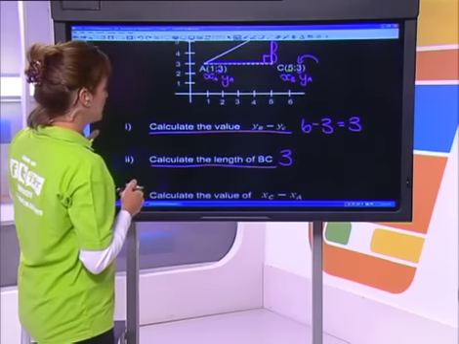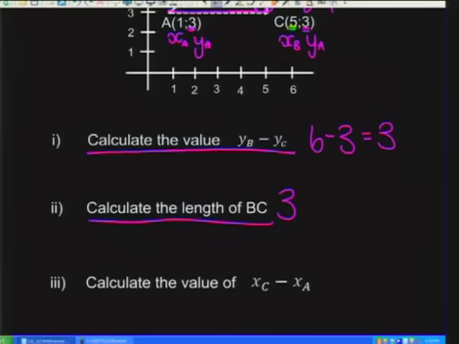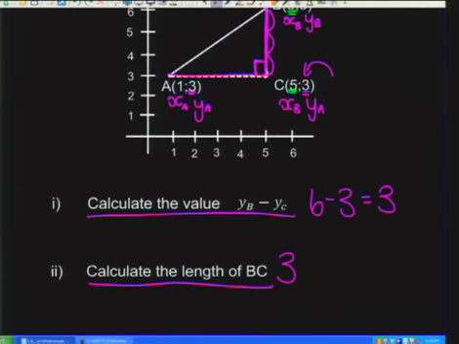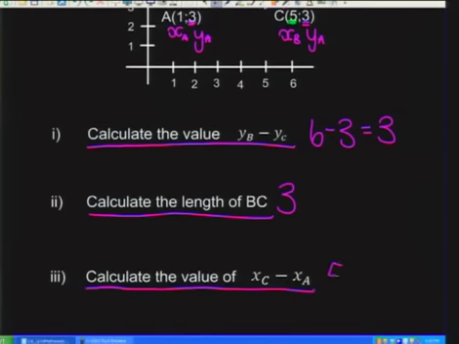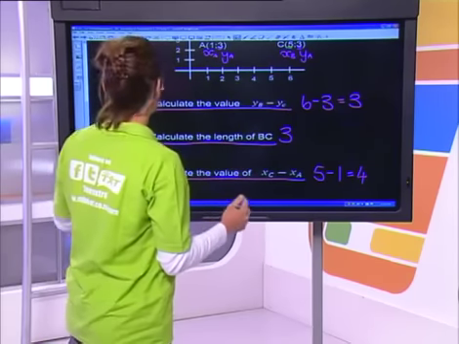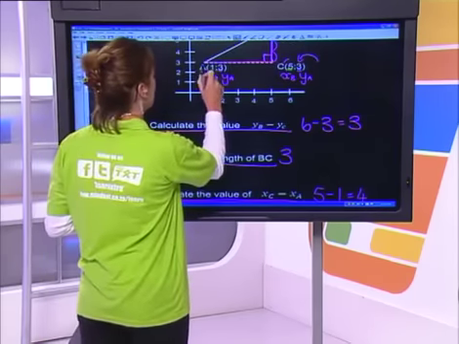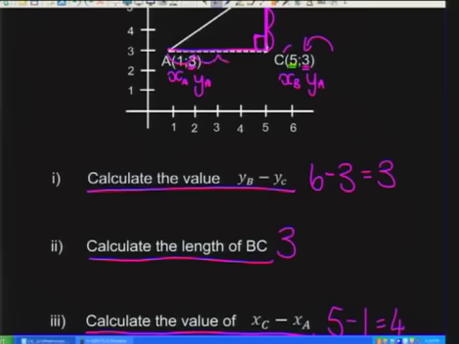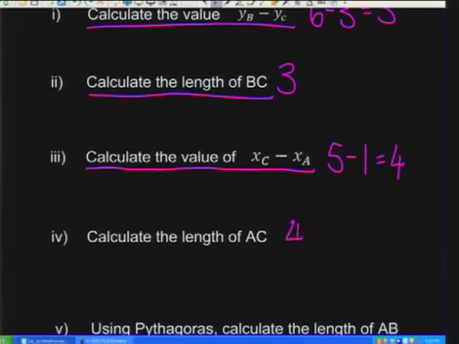Now let's see if we can do it with the x values. So we're going to take xc minus xa. Right, so xc is going to be 5, minus xa, which is 1. So I've got 5 minus 1, which gives us a distance of 4. Okay, so that was doing it using coordinates. If I were to do it just by means of jumps, how many jumps do we have? I've got 1, 2, 3, 4. So it's exactly the same length, 4 units.